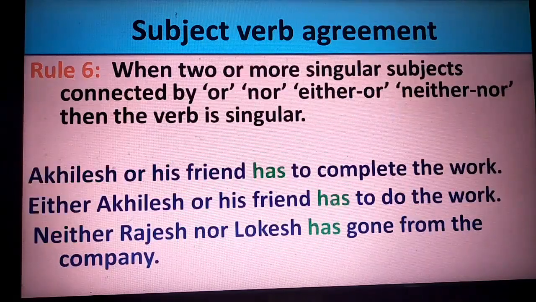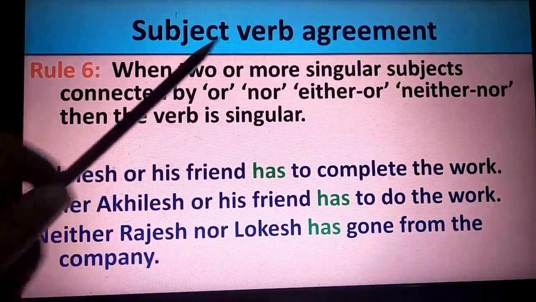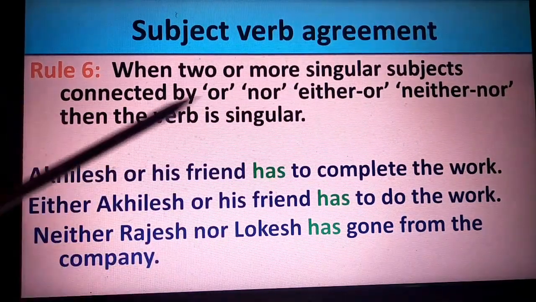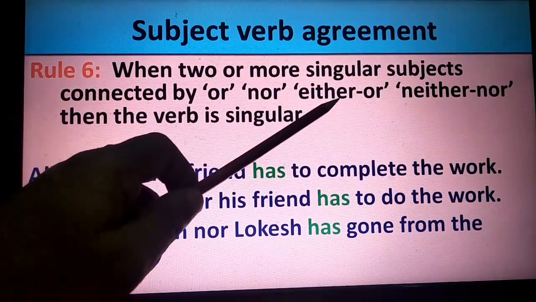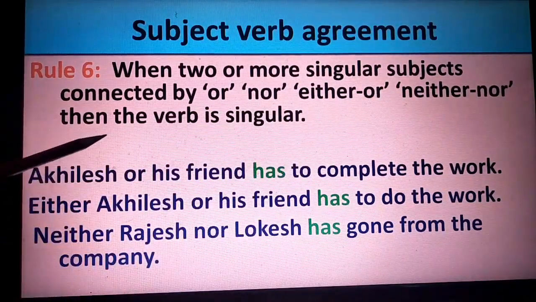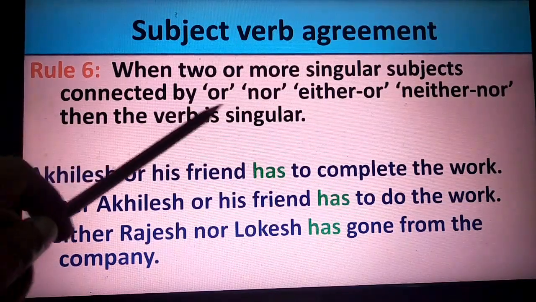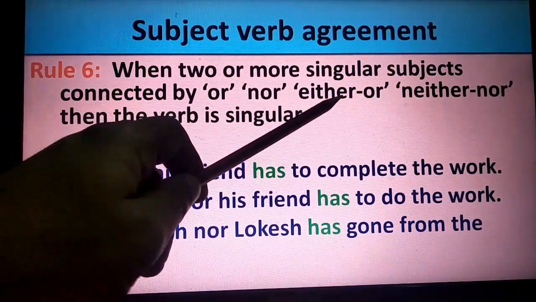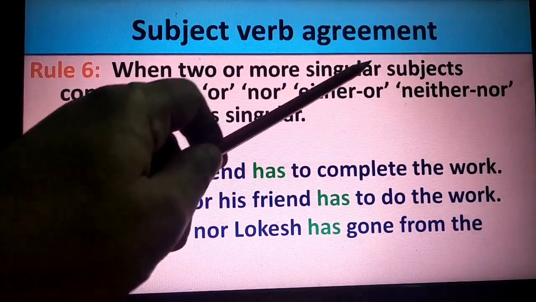Rule number 6 says, when two or more singular subjects are connected by or, nor, either or, neither nor, then the verb is in singular. The verb is in singular when it is connected by or, either or, neither nor, and the subjects have to be singular.